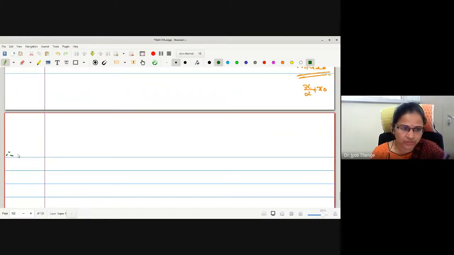I am going to write minus f of x by alpha. I will write this inequality and I will stop. We will continue in the next lecture because it will take at least 15 to 20 minutes to complete this.